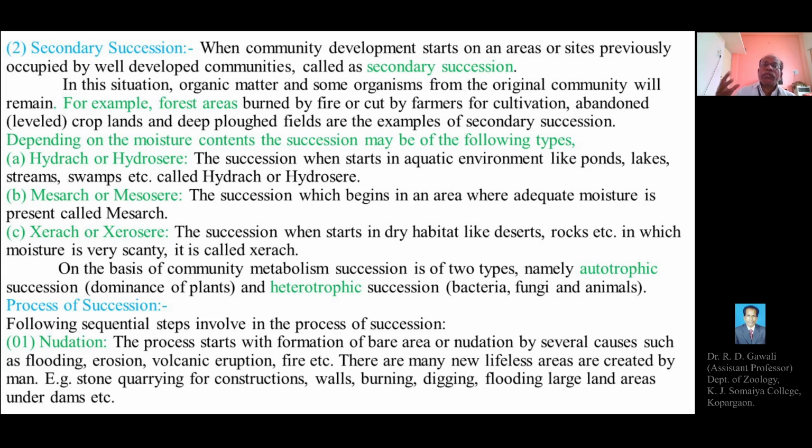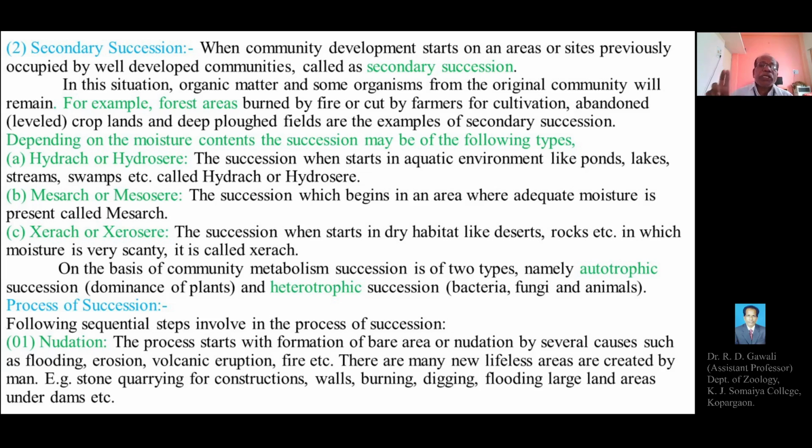And xerosere means the succession starts in dry habitats like deserts or rocks, where moisture is very scanty or absent.